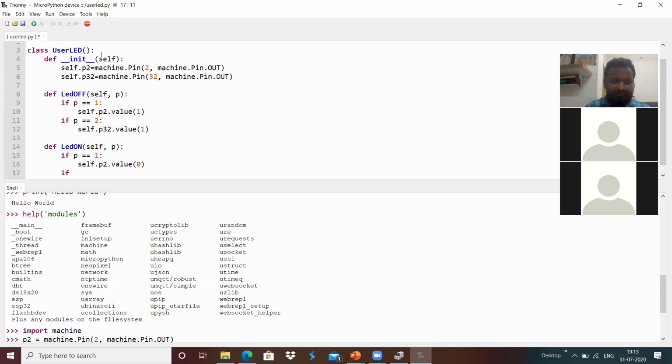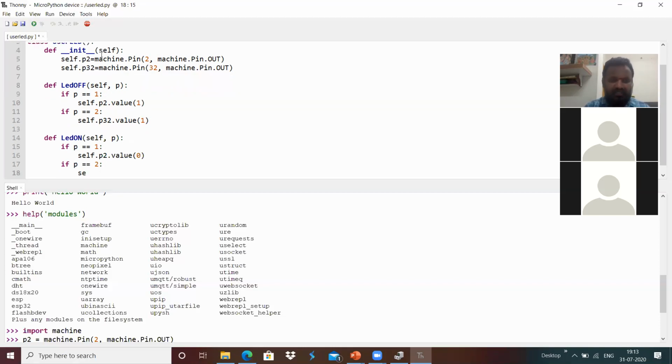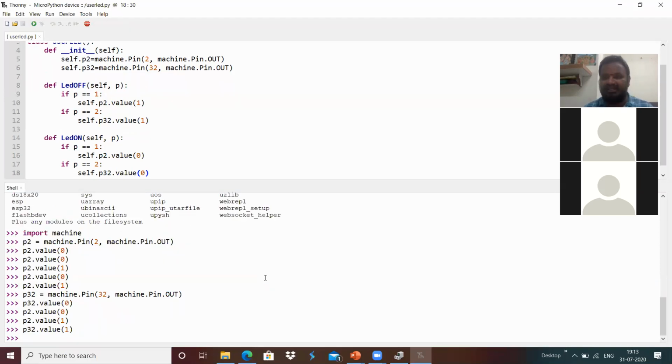And in a similar way, suppose we have p2, which is something like self.p32.value(0), which will close that user LED 2 over here. Now I have saved this into the MicroPython device. Here we will see how I can access that.